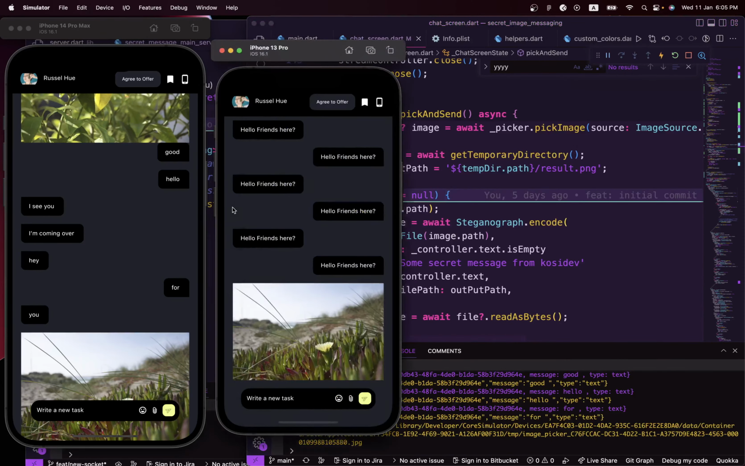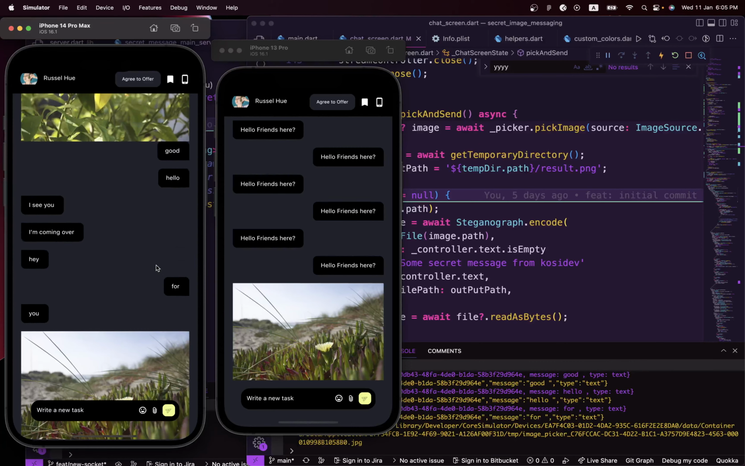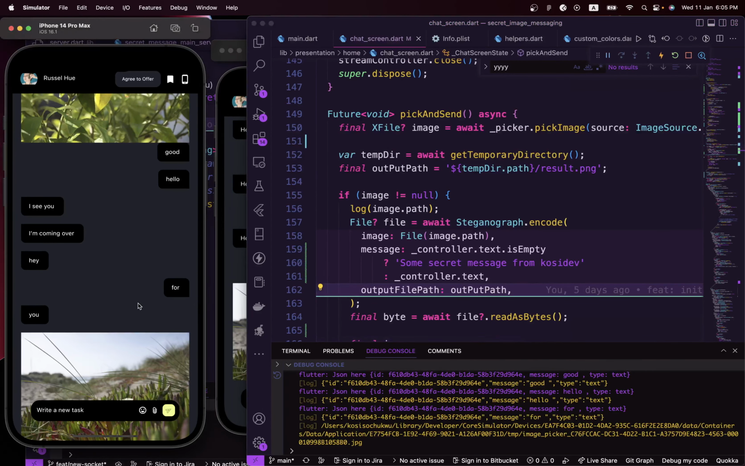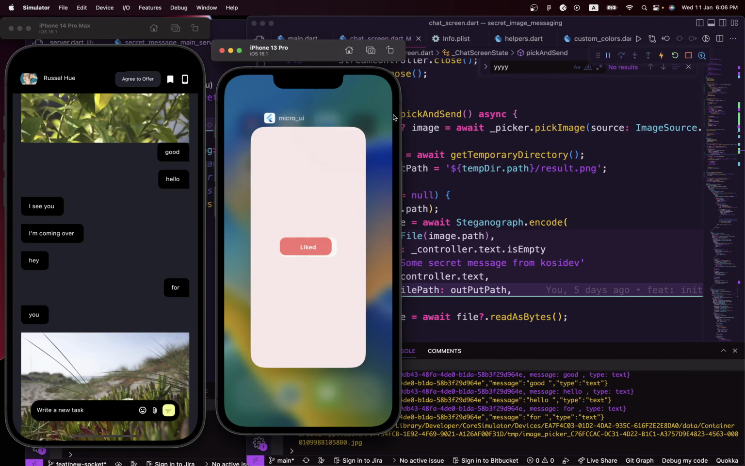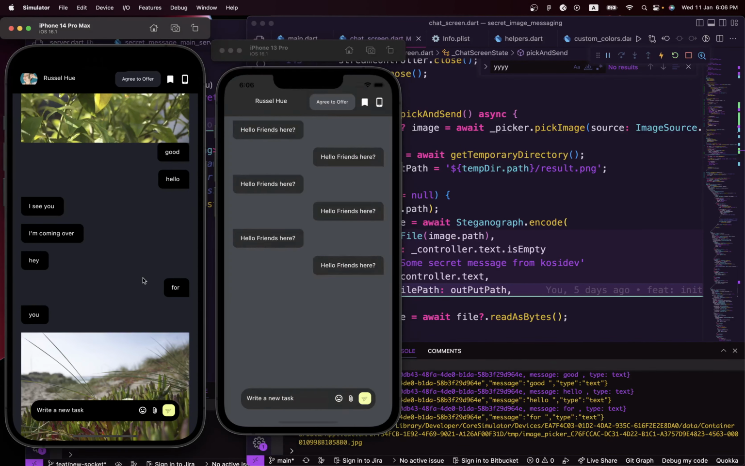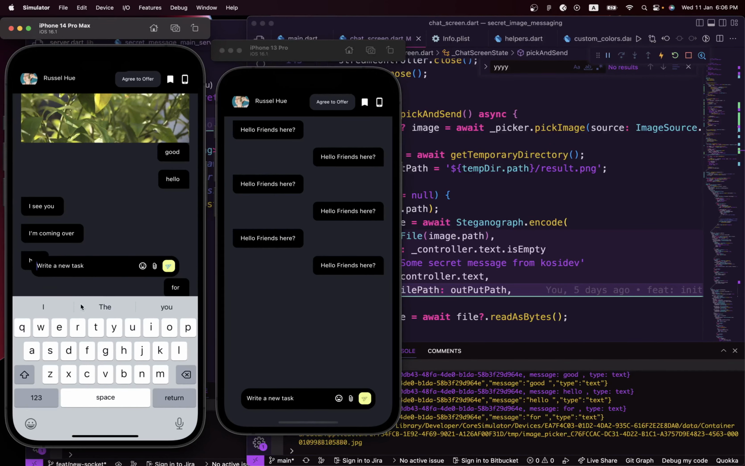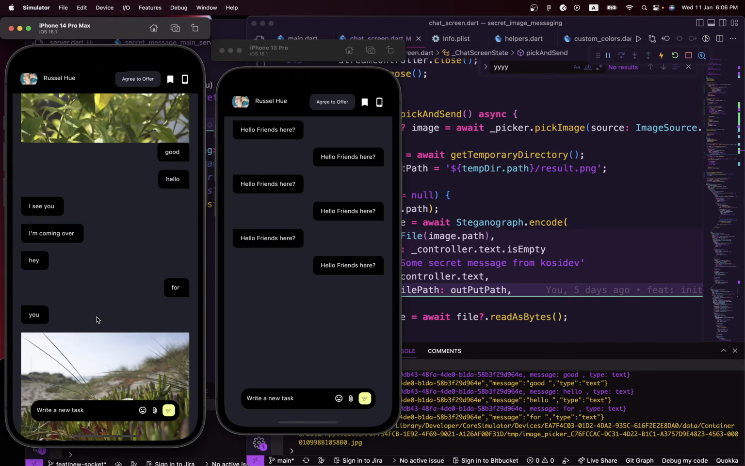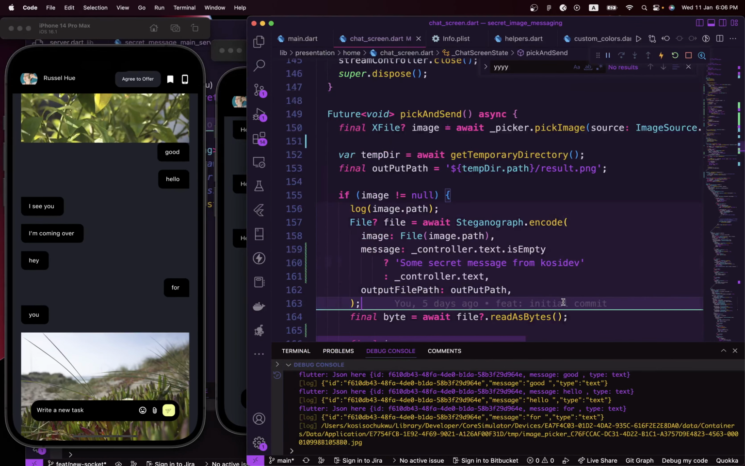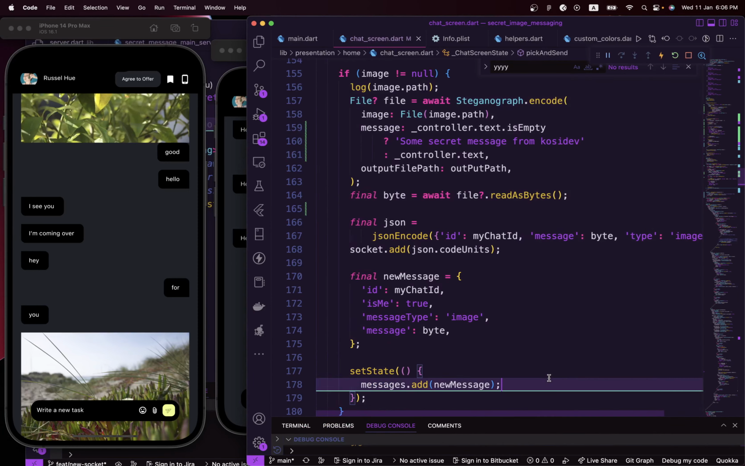Okay, let's see what else we can actually do. Yeah, one issue we are having that I actually noticed is that there's some improvement we can make right now. Now close this, open it up again. Then right here, if you go ahead and type a message and then send an image together, a message you want to encrypt inside the image, the app will kind of freeze. So let's see if we can actually fix that.